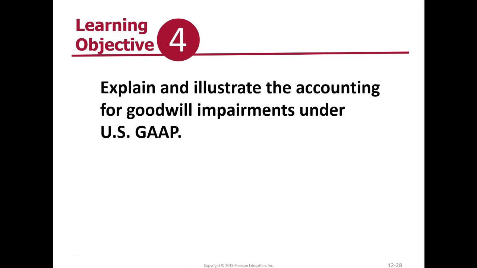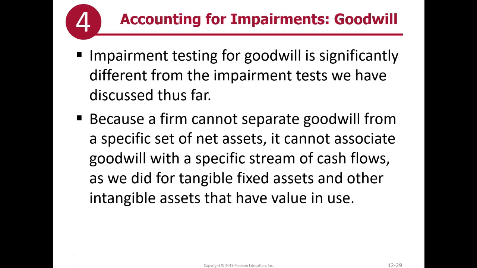In this video, we're going to look at the accounting treatment for impairments when it comes to the third category, which we need to look at, which is goodwill. Impairment testing for goodwill is significantly different from the impairment test we've already discussed. As we noted in Chapter 11, goodwill is a unique asset.